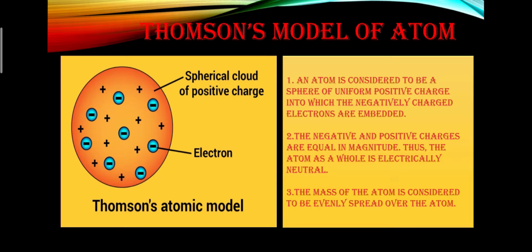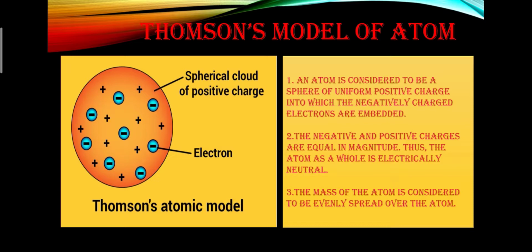You know that whenever we make a cake-like pudding, we spread fruits and nuts on it, like raisins. So Thomson proposed that the atom is like a spherical pudding, and the electrons are spread in it like raisins or nuts are spread on the pudding. This model described that atoms are electrically neutral. This theory was later proved wrong by his former student Rutherford.